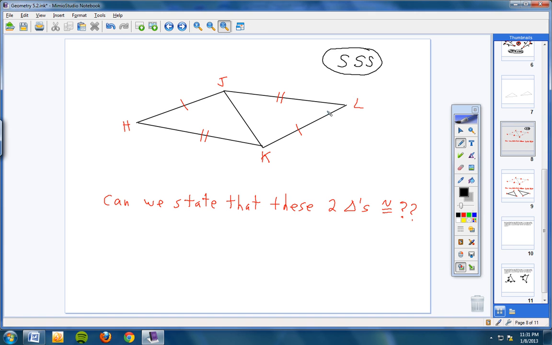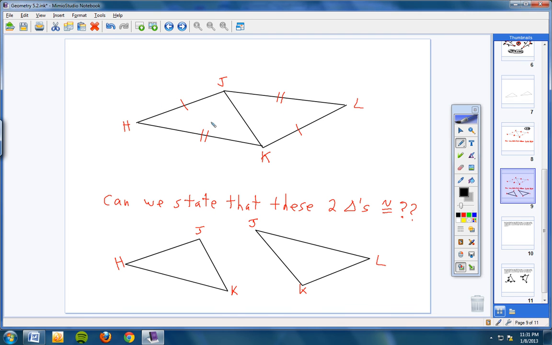Please copy this in your notes. My advice to you is to split these two triangles up. So we're going to call this triangle number 1. We're going to call this triangle number 2. And then notice down below here I've split them up. So here's triangle number 1, HJK, it's right here, and here's triangle number 2, JLK, right down here.